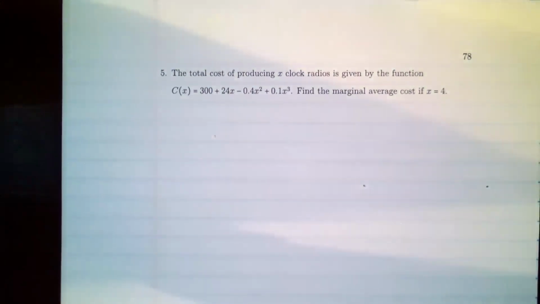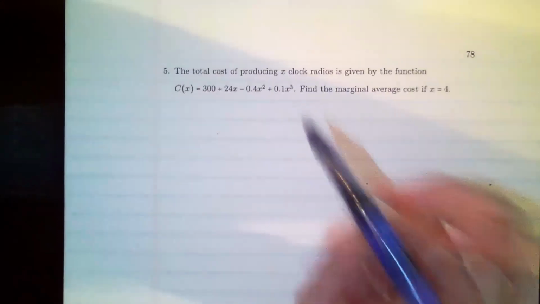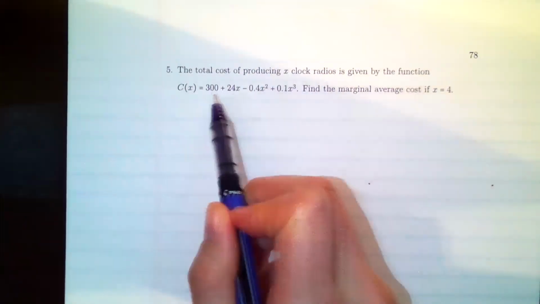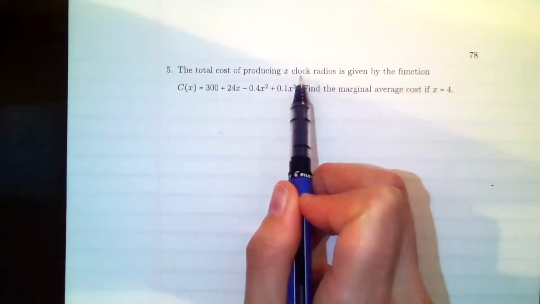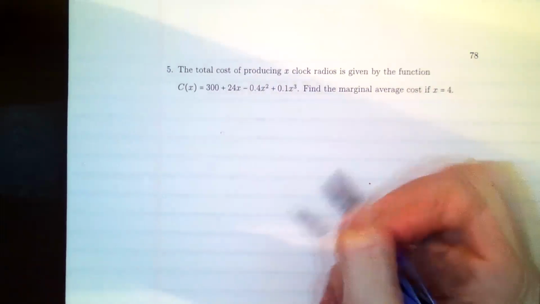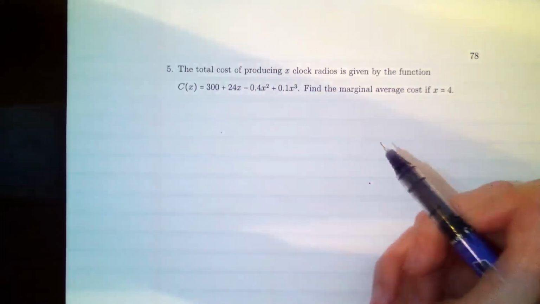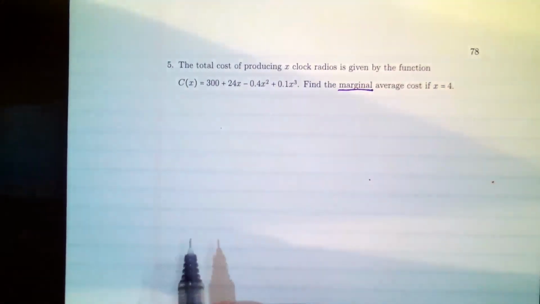Now let's look at number 5. The total cost of producing x clock radios is given by the function C. This is the manufacturing cost of production, and x is the number of clock radios we're manufacturing. It says find the marginal average cost if x equals 4. So when we look at this, I do see the word marginal, which means to me derivative.